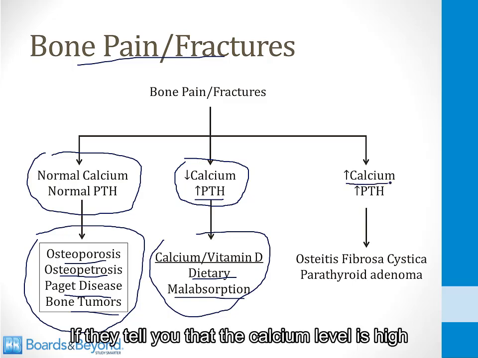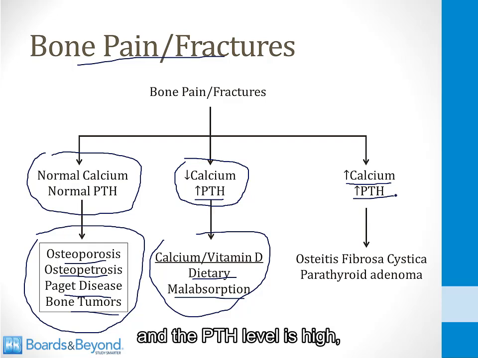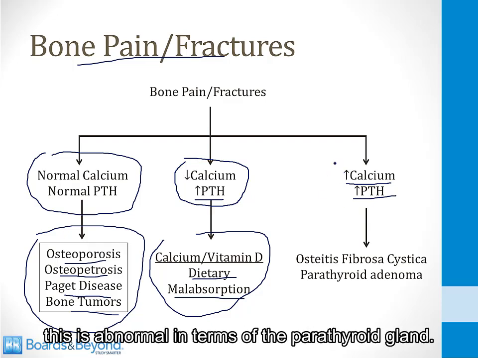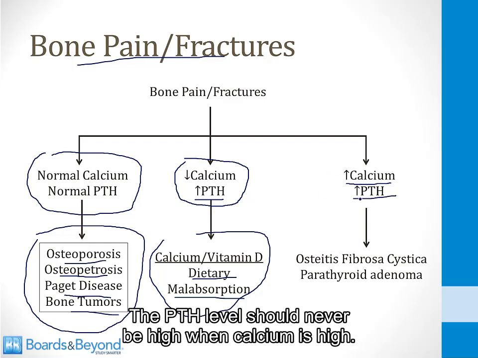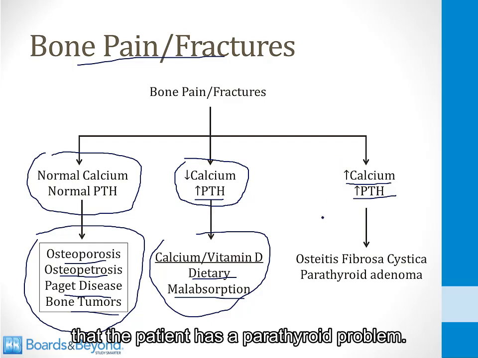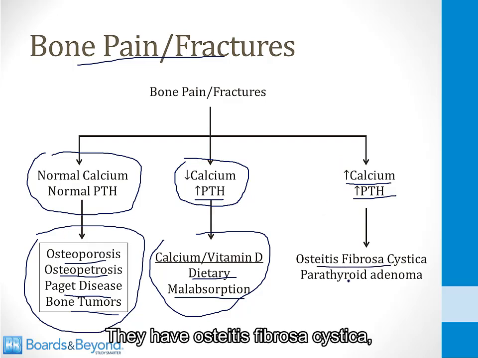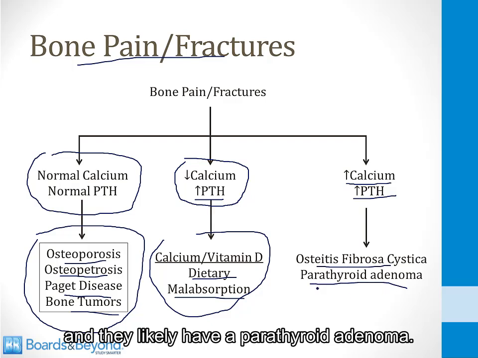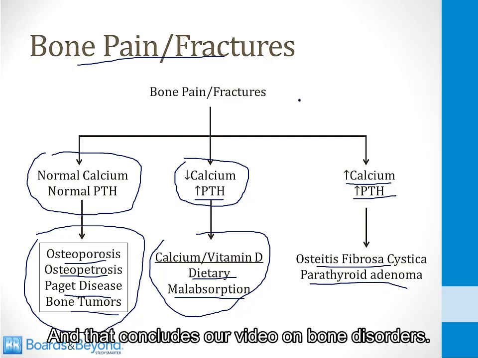If they tell you that the calcium level is high and the PTH level is high, this is abnormal in terms of the parathyroid gland. The PTH level should never be high when calcium is high, so this is telling you that the patient has a parathyroid problem. They have osteitis fibrosa cystica and they likely have a parathyroid adenoma. And that concludes our video on bone disorders.